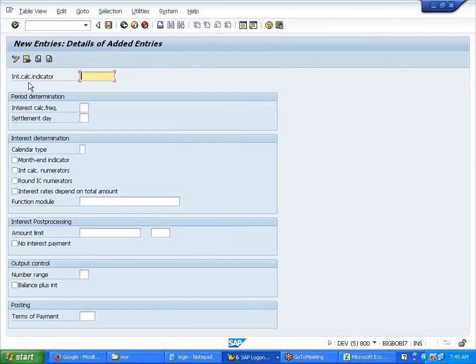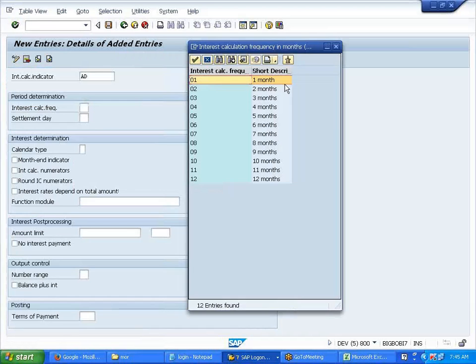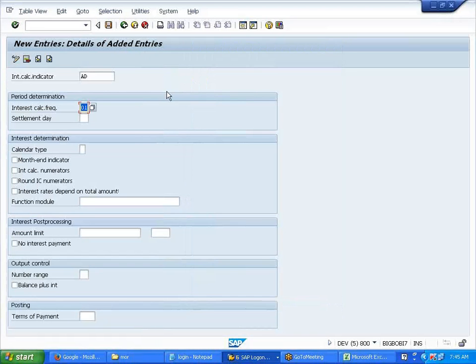New entries. What was the indicator for balance? AD. Please make a note on your paper. AD we took for balance and AI we created for your item. Now to this indicator I'm giving all these rules. How do you like to calculate interest? Monthly, quarterly, half yearly, bi-monthly? How do you want? I'll say monthly.